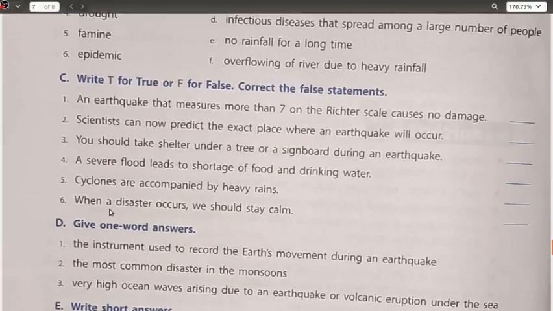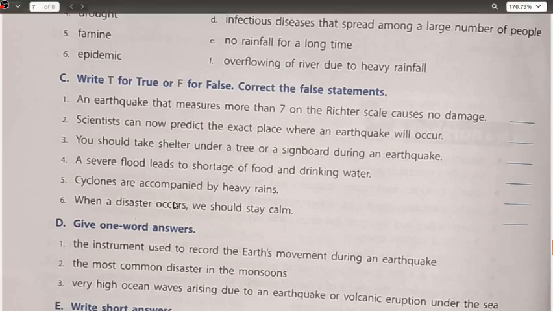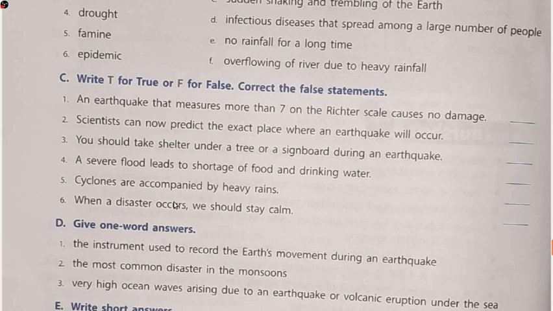When a disaster occurs, we should stay calm. So this is also completely true. That is, we should not panic. हमें घबराना नहीं चाहिए, because at that time, if you panic, then your mind will also stop working. So that is why when a disaster occurs, we should stay calm. That is, we should take some precautions in a more patient manner.